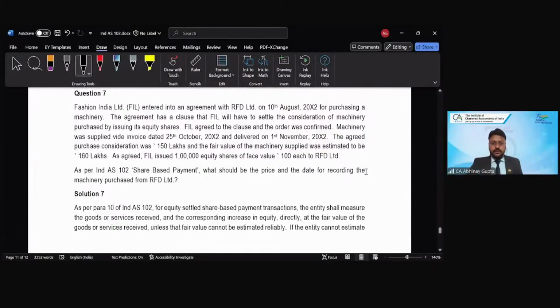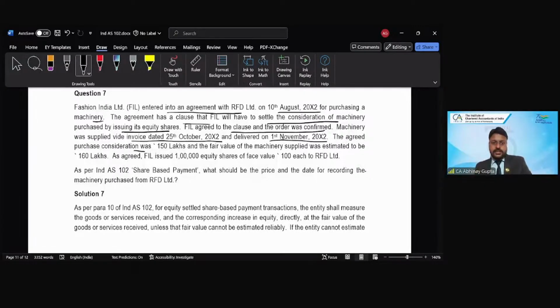Very small question, and then we will end up. Passion Limited entered into an agreement with RFD on 10th of August 2002 for purchasing a machinery. So machinery is expected to be purchased. Agreement has a clause that FIL will have to settle the consideration of the machinery by issuing its equity shares. FIL agreed to the clause and the order was confirmed. Machinery was supplied vide invoice dated 25th of October 2002 and delivered on 1st of November 2002.